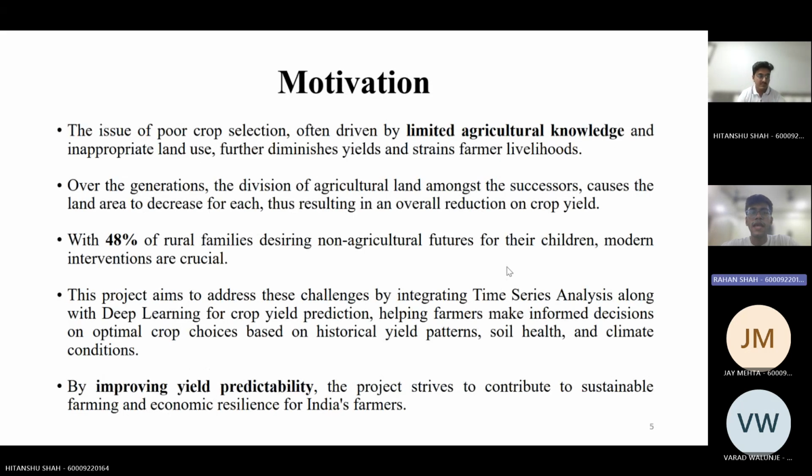The main motivation behind this is that farmers have very limited agricultural knowledge, which causes poor crop selection. Over 48% of rural families are deciding non-agricultural futures for their children. With each passing generation, the land keeps on getting smaller per person as it gets passed down. So, a proper agriculture knowledge and prediction model is very important.